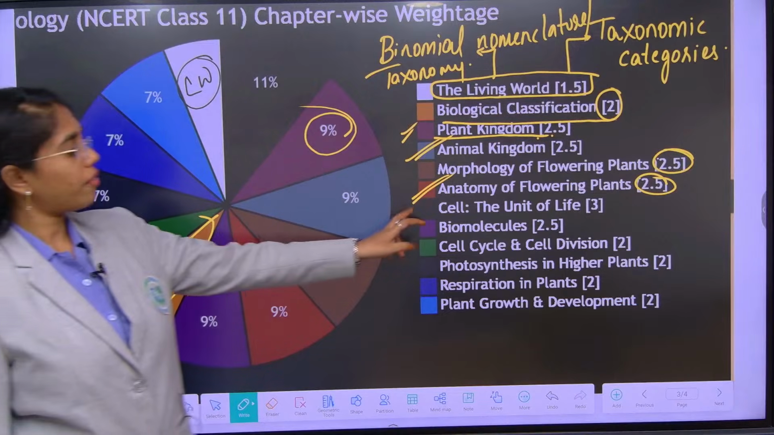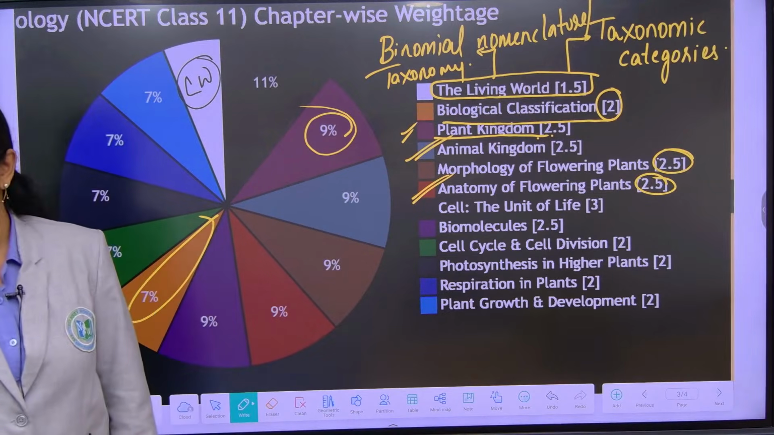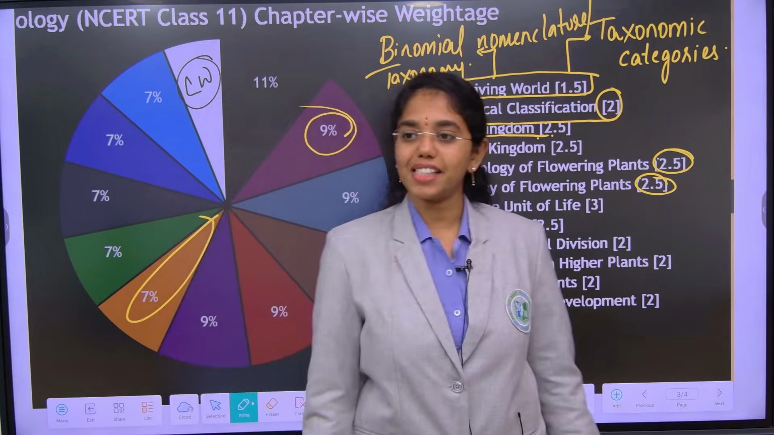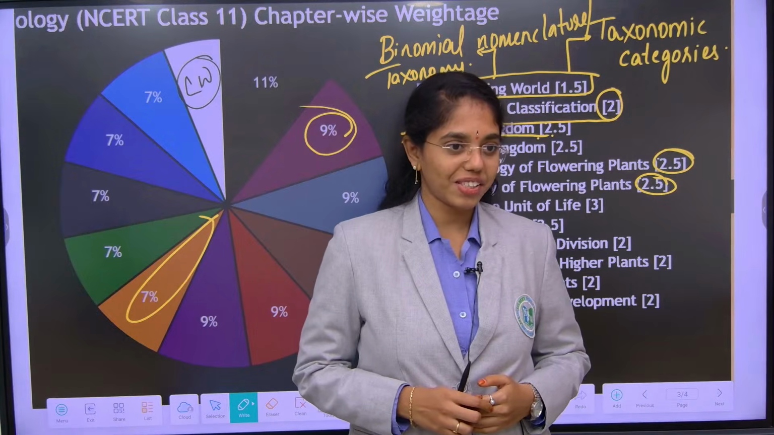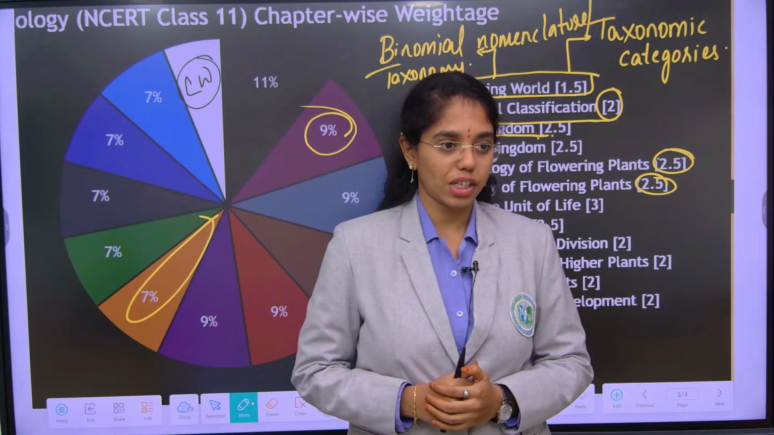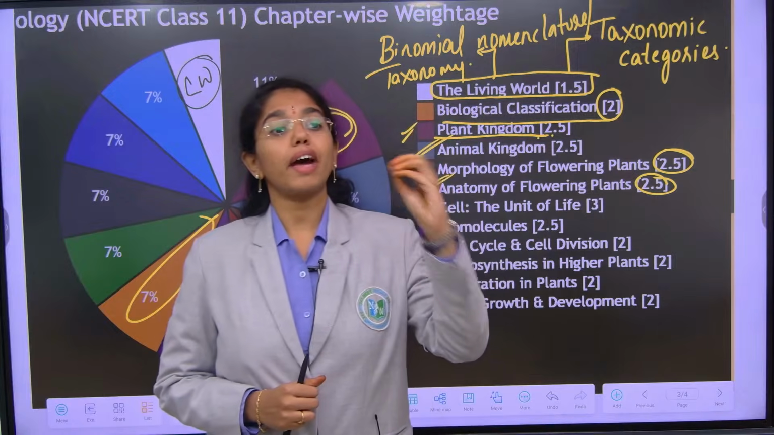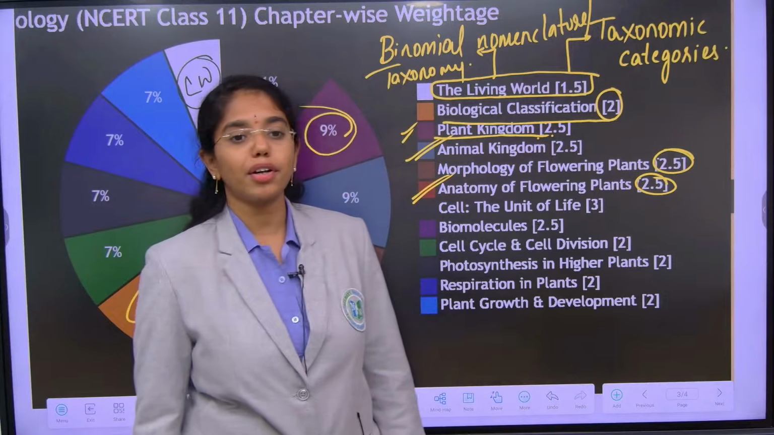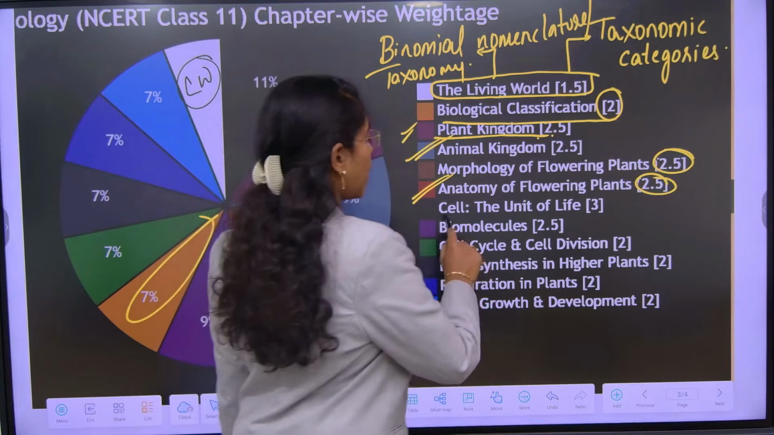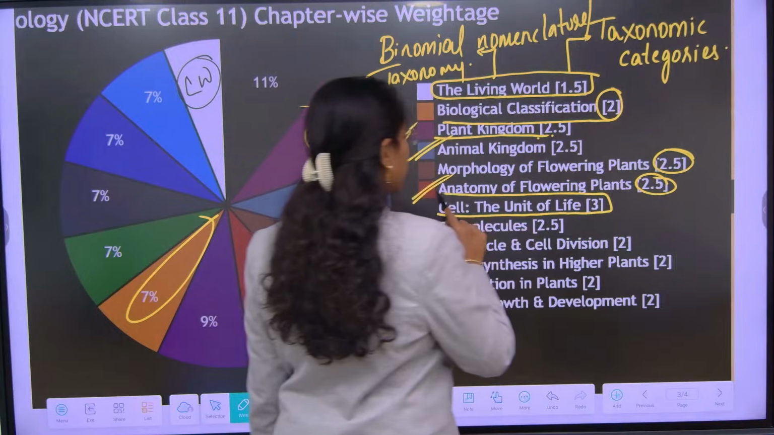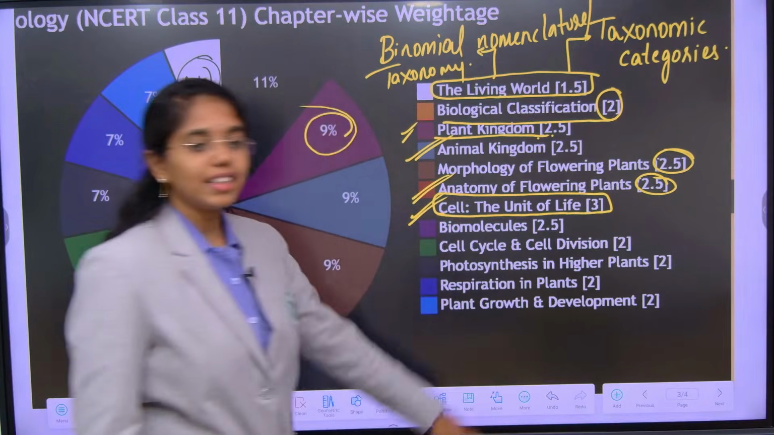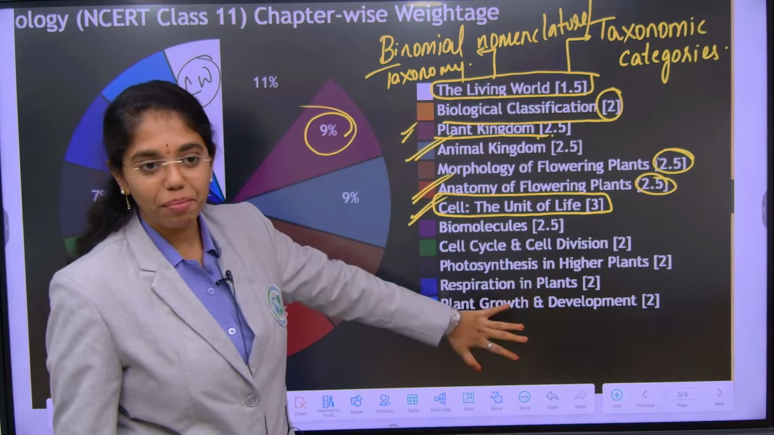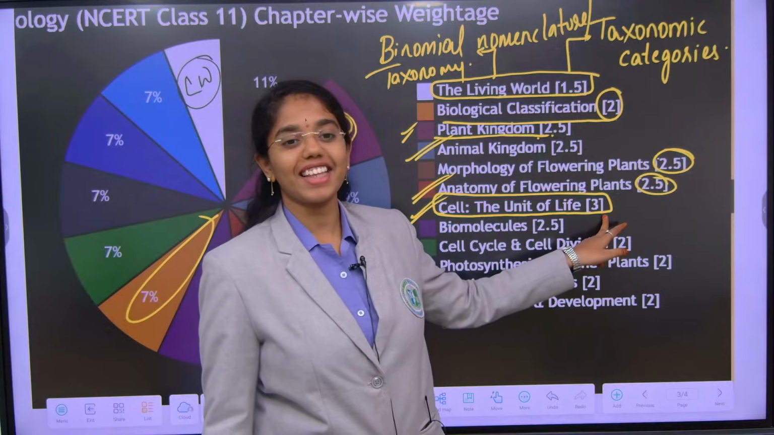Next, cell the unit of life, the chapter which we are going to start with. In this chapter, 3 to 4 questions also you can see. If you observe NEET 2026, we have seen the paper discussion. Hardly 4 to 5 questions, mostly 4 to 5 questions are from cell the unit of life only. And every time we will begin with this chapter, because this serves as a starter.